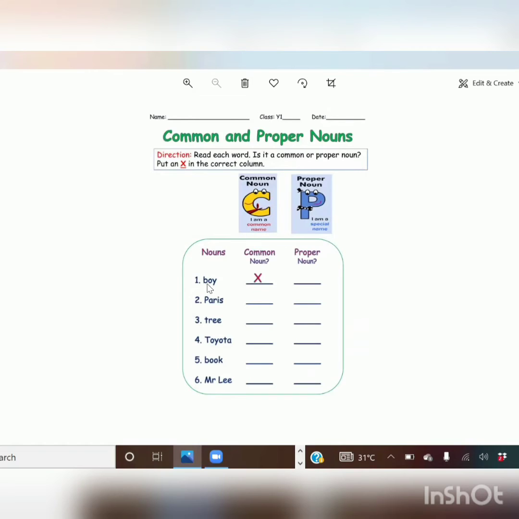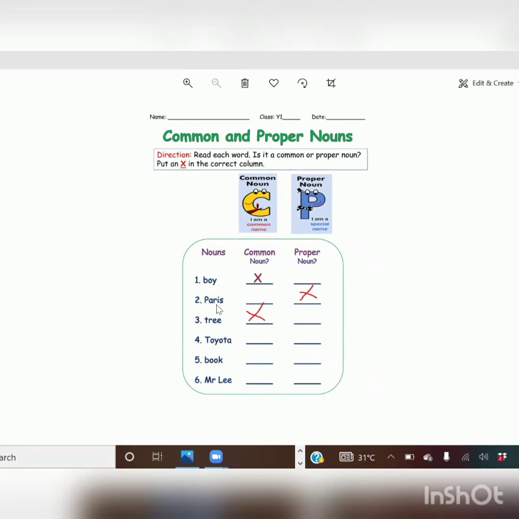So we'll do the common noun and proper noun worksheet. Boy. Boy is a common noun. No specific name is given to the boy. Next one, Paris. Paris is a particular name of a place. Tree. We haven't mentioned the tree name, so it is a common noun.